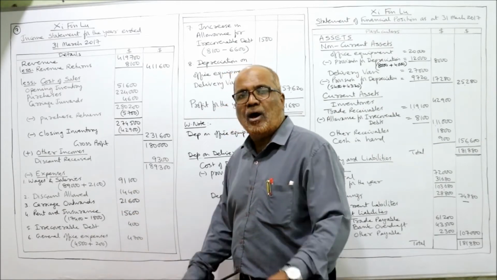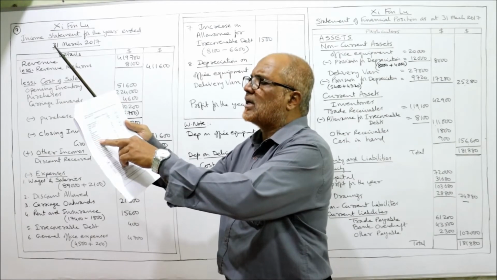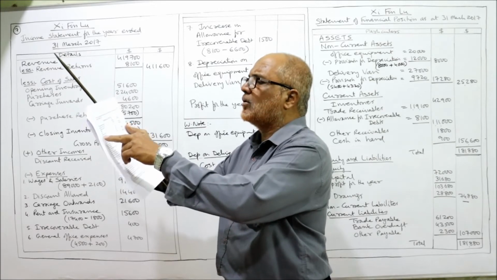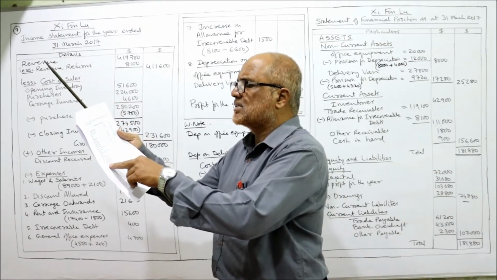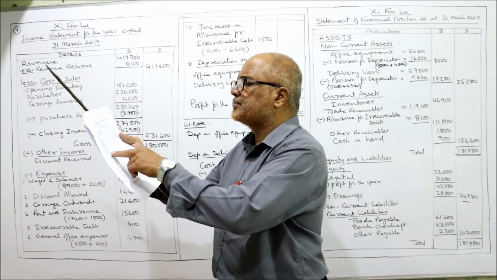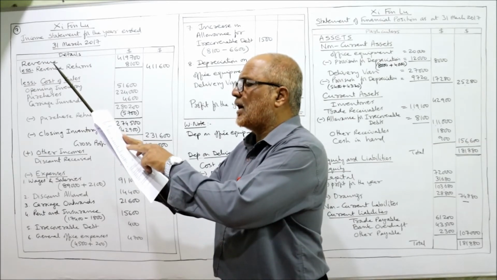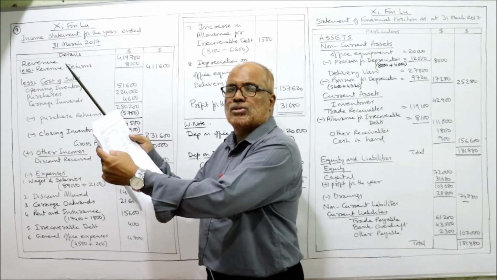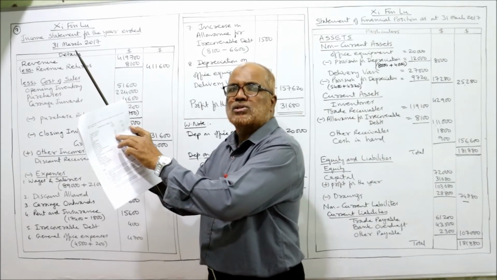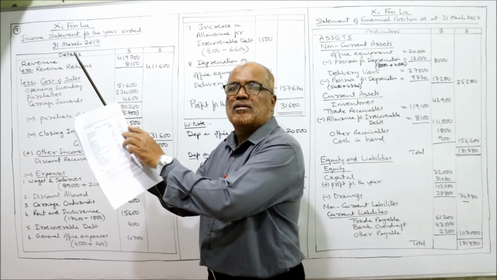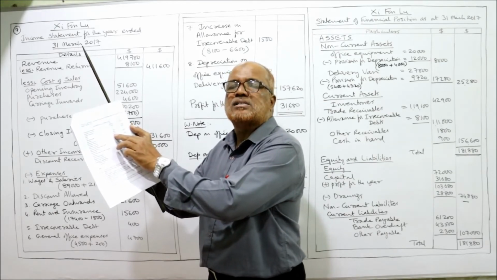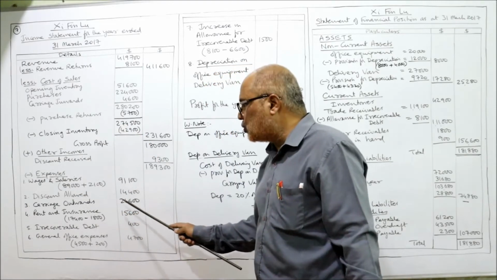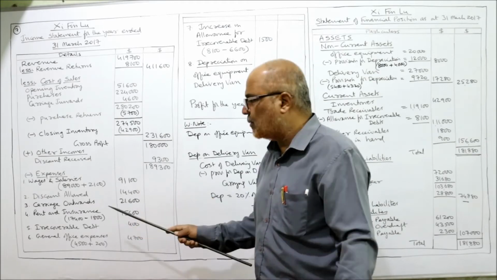Next item, discount allowed. Directly, whatever is given in the problem. How much is the discount allowed and discount received? Both are given in the problem. Discounts are given debit column 14,400, credit column 9,300. So debit column 14,400 is the discount allowed. Carriage outward 21,600 directly given in the problem.